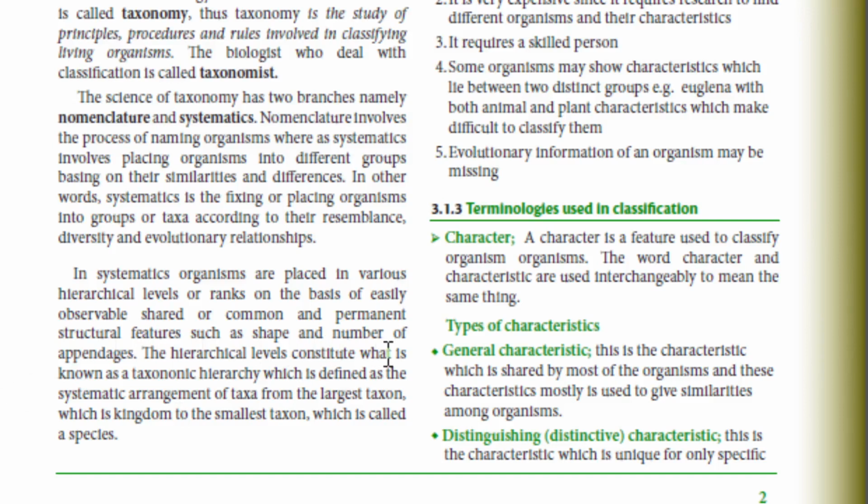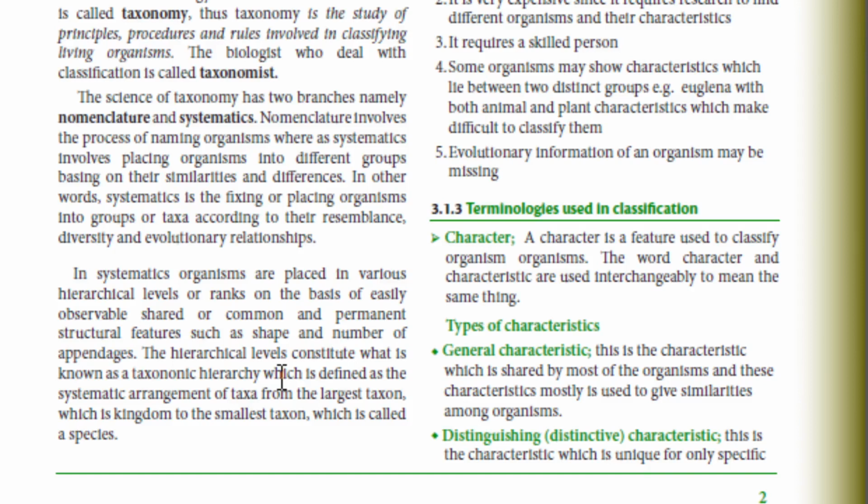The hierarchical levels constitute what is known as the taxonomic hierarchy, which is defined as the systematic arrangement of taxa from the largest taxon, which is kingdom, to the smallest taxon, which is species. So when we arrange organisms from kingdom, we go down to species.